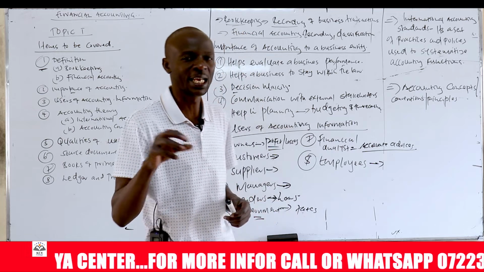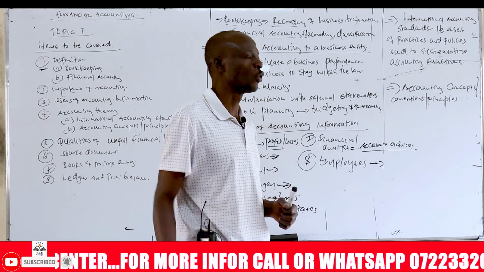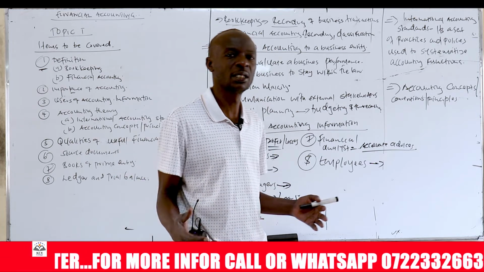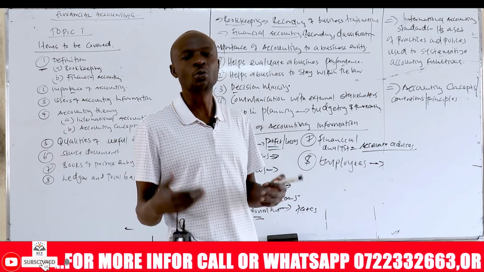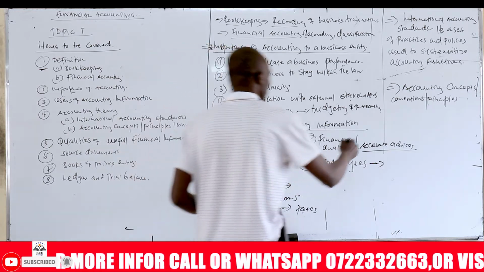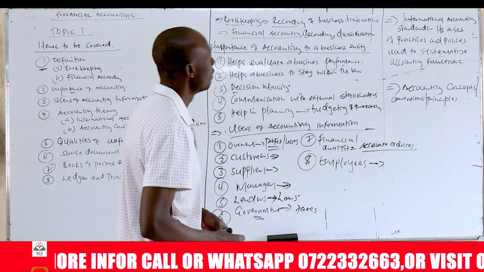If the entity that has engaged you for services, for employment, is making profits, you can use that as a tool to bargain for better pay. You can reason out that the entity is growing in terms of profit. Therefore, you as an employee also need to be growing in the same proportion as your organization. So these are the users of financial information.